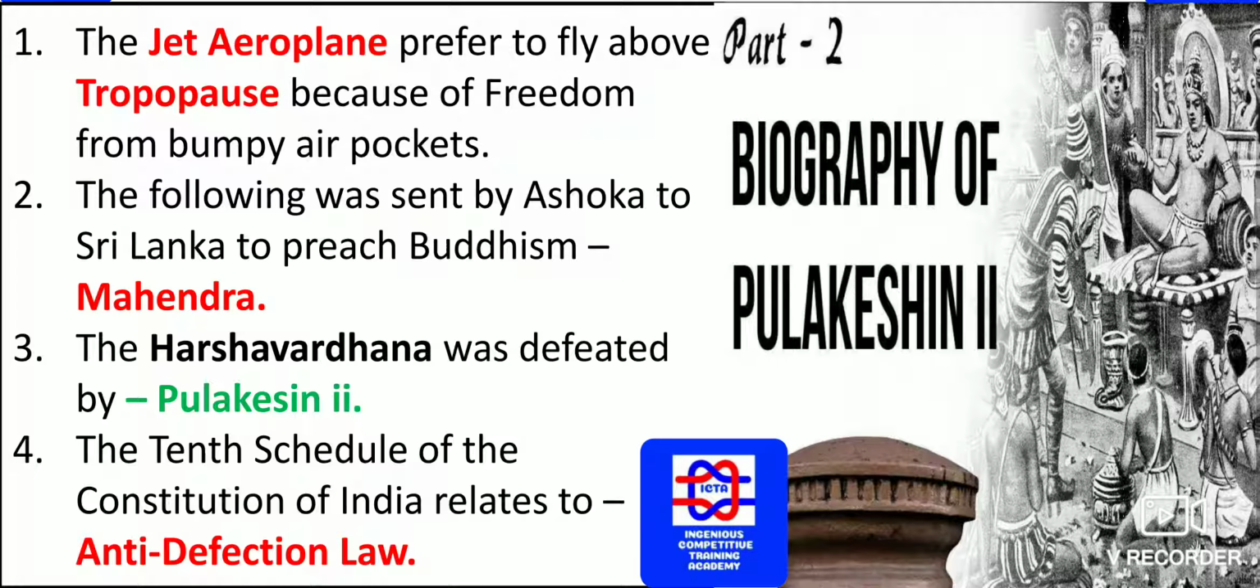Harshavardhana was defeated by Pulakesin II. We know that Harshavardhana was the main king in northern India. He was defeated by Pulakesin II. Please go through how exactly Harshavardhana ruled in my playlist.